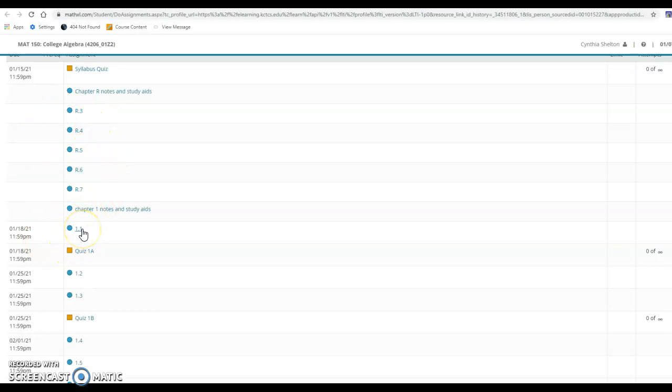So the first official assignment due is section 1.1 and the related quiz. And that will be due on the 18th. You'll notice that all my due dates, I think all my due dates, maybe except for the midterm and final, are due on Mondays. I'll have to look at that and say, but typically my due dates are Monday midnight. So that way it gives you the weekend plus that extra Monday if you need it. But ideally, try to do your work and be done on Friday.